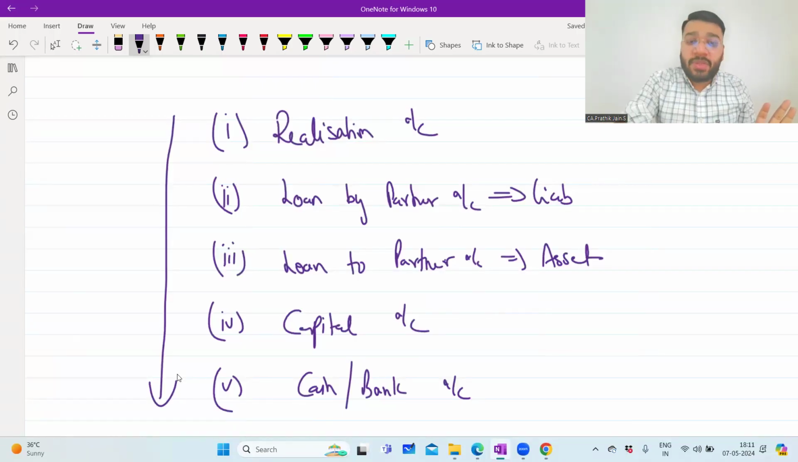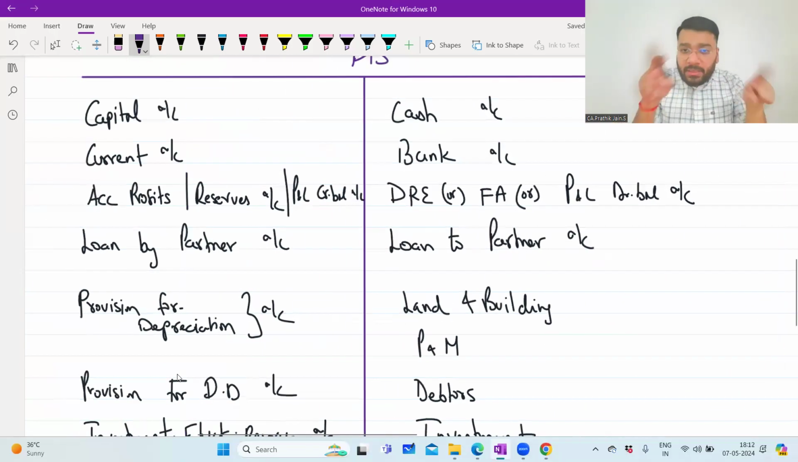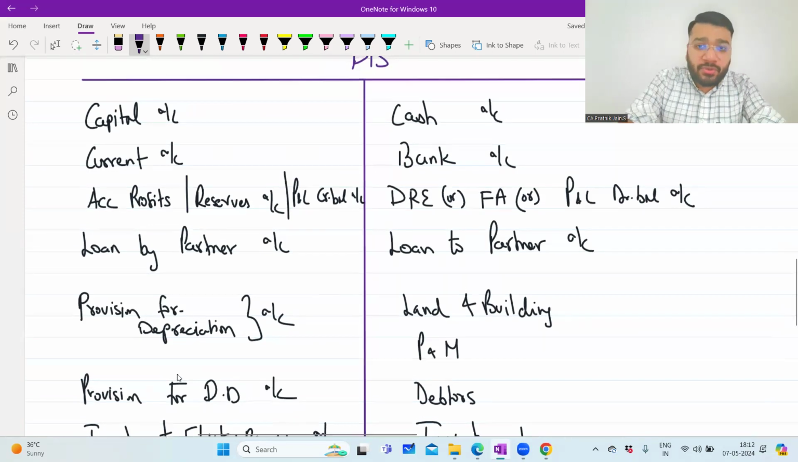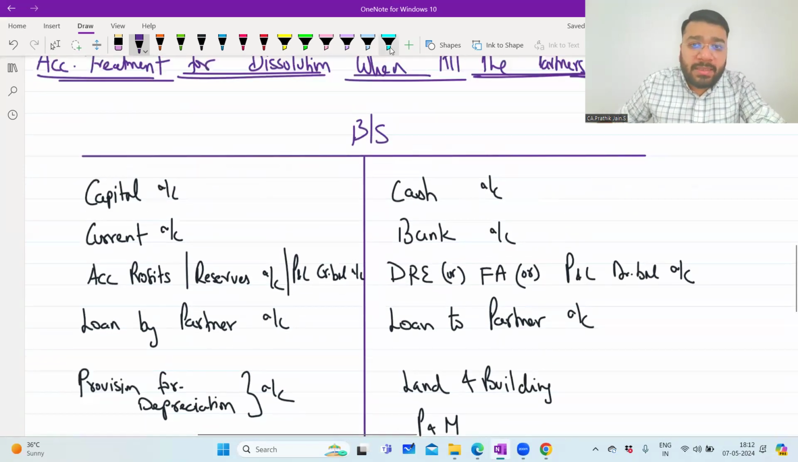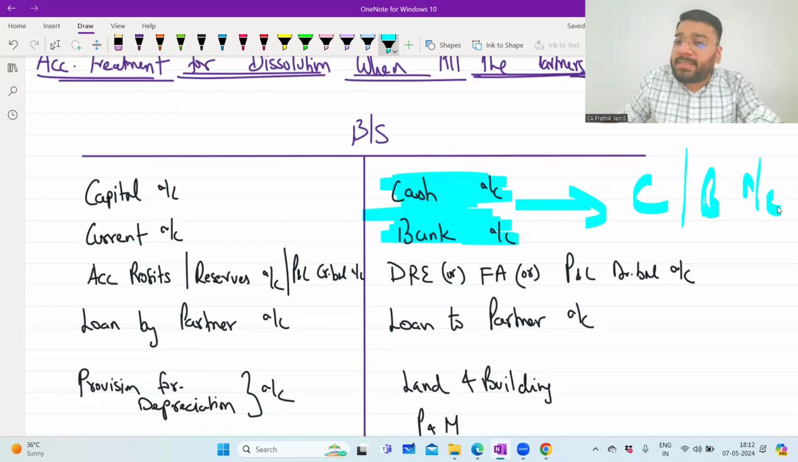So dissolution is a process where all these open accounts have to be converted, merged or subsumed under these 5 ledgers. Now what are we supposed to do? Let's talk about the cash in bank, which I'm coloring in blue. What will you do with the cash in bank balance? You will merge it into one account, either the cash account or the bank account, one single account.